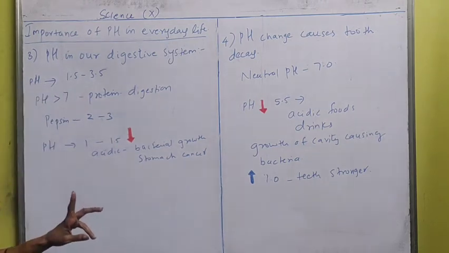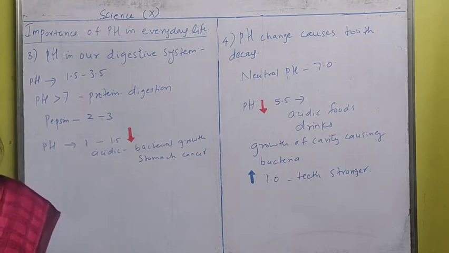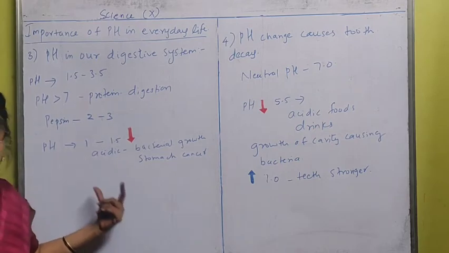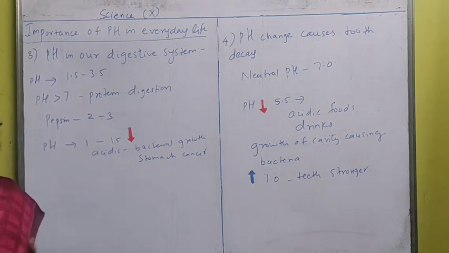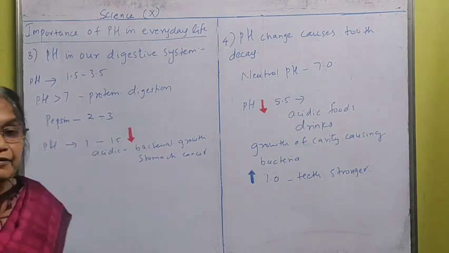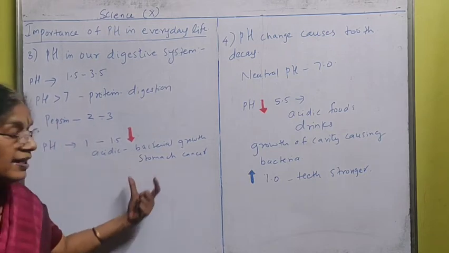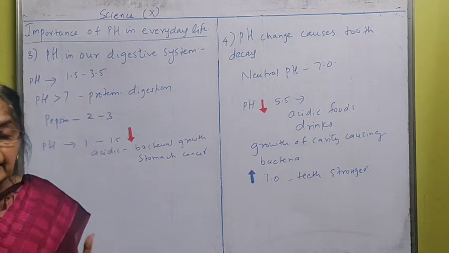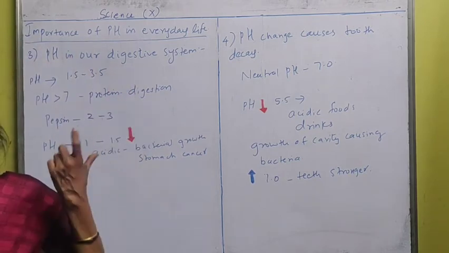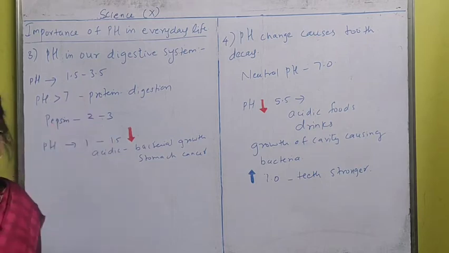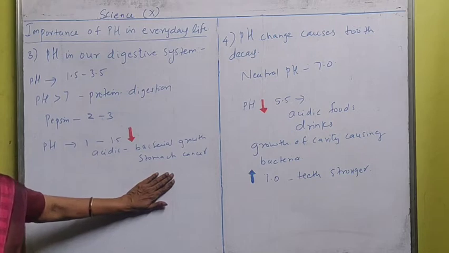So too much spicy food and too much junk food will have this effect. The acidic percentage will increase in our stomach, which the stomach cannot tolerate, and it gives an invitation for bacterial growth. Once bacterial growth starts, what will happen? The mucous membrane cannot save the walls of the stomach. It will form ulcers, and those ulcers later get converted into cancer. That is how we suffer from stomach cancer.